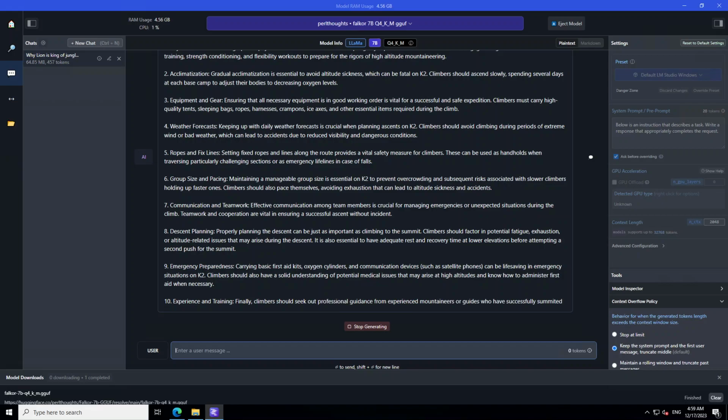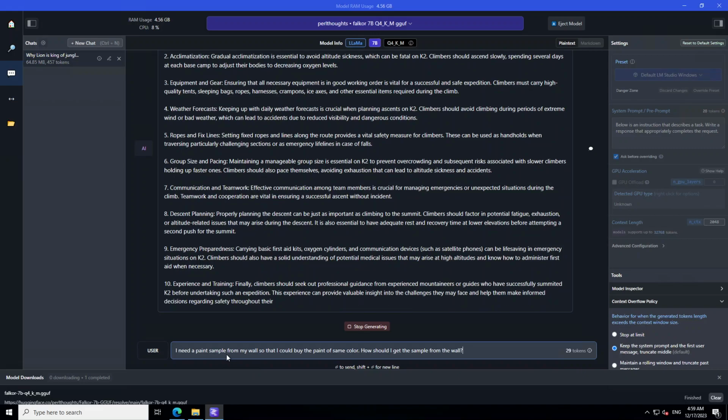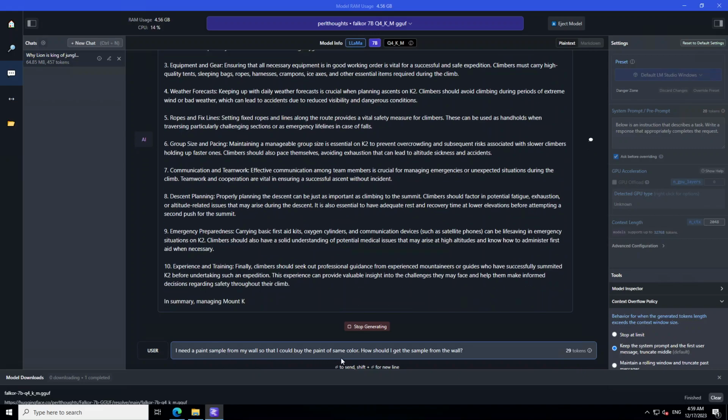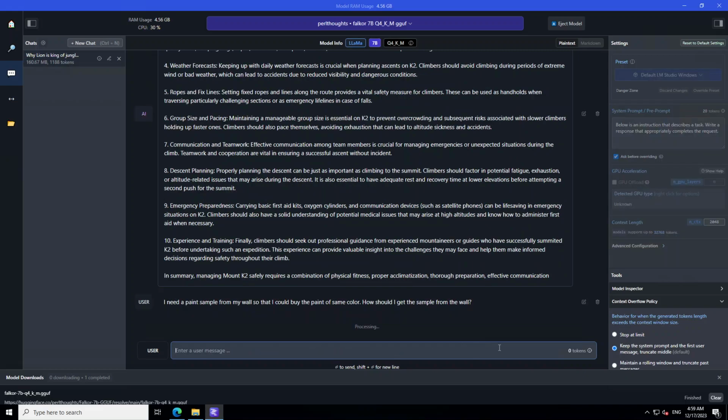While it prints out, let me paste another prompt here. I'm asking it, I need a paint sample from my wall so that I could buy paint of the same color. How should I get the sample from the wall? I'll stop generating and ask it this question. And again, remember, this is a quantized version, a very low quantization, Q4. But as you can see at the top here, the responses are still amazing. Let's wait for it to generate the response for this paint sample question.